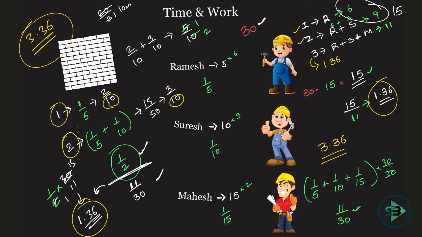So as I said earlier, you have to just play with the bricks and reach your answer, because some days someone will work, someone will leave, someone will join, someone will again leave, someone will again join, and it will keep on happening. You have to just see in the end how many bricks you have put in, how many bricks you are supposed to put in, and then how many days will be required to finish the given work. Okay, and that's how simple it is to solve time and work.